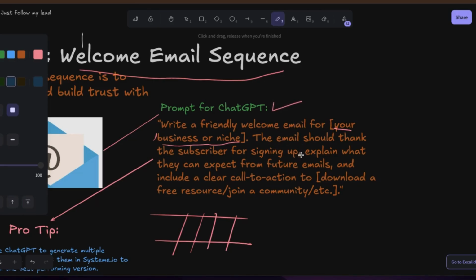The email should thank the subscribers for signing up, because they signed up to your program. Explain what they can expect from you in the future. This is so crucial: what to expect from me. Let them know that I'm going to be sending you frequent emails, more emails from now henceforth. So please make sure that you open my emails.